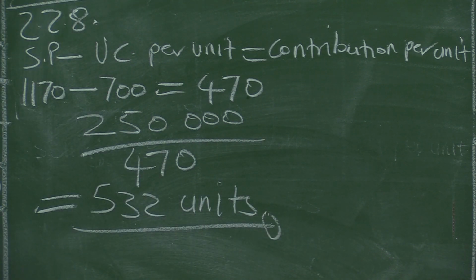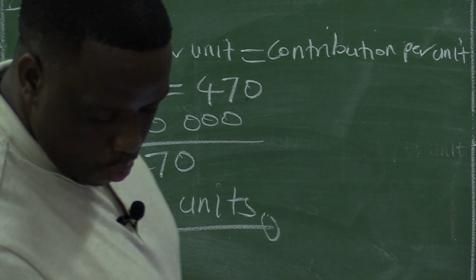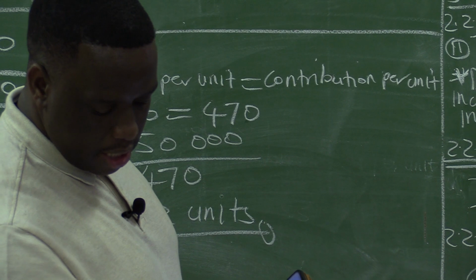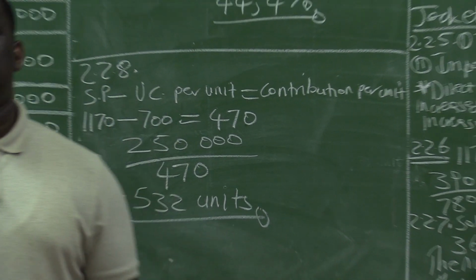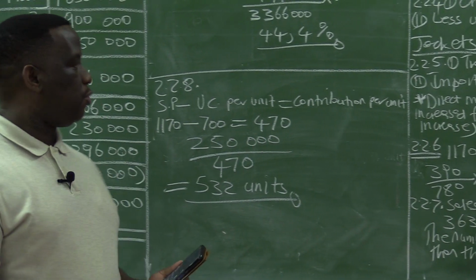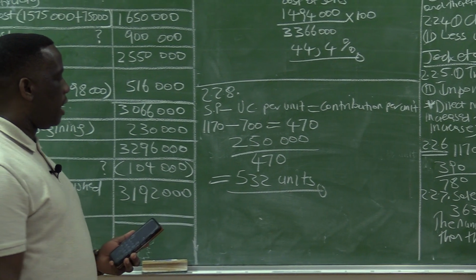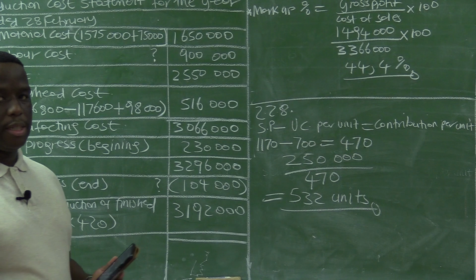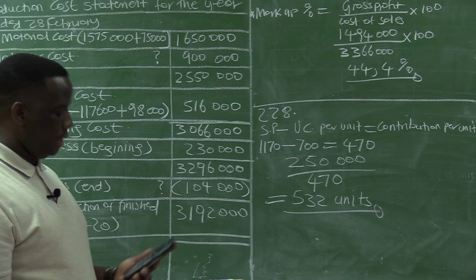So if this owner wants to achieve an additional 250,000 profit in the next financial year, it will mean that he will also have to increase the total number of units produced by 532 units in order to achieve this target.